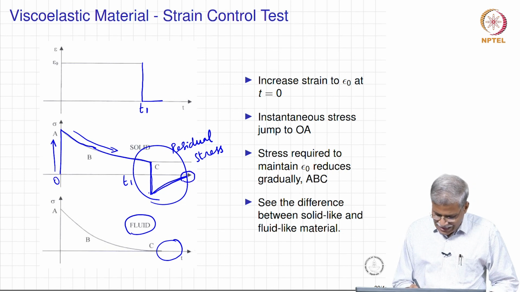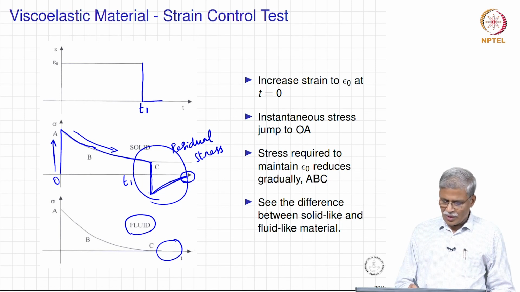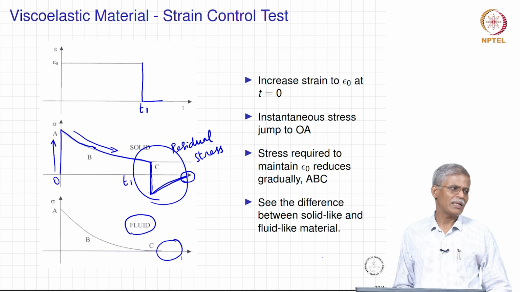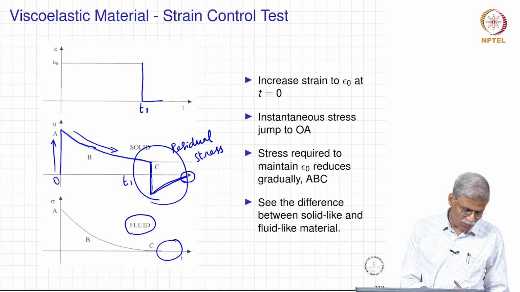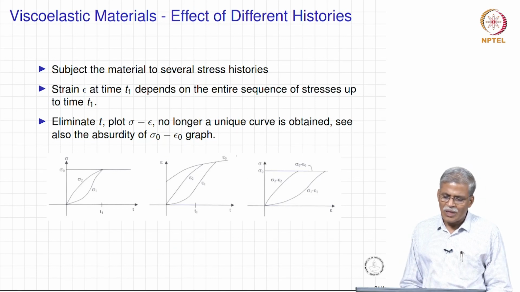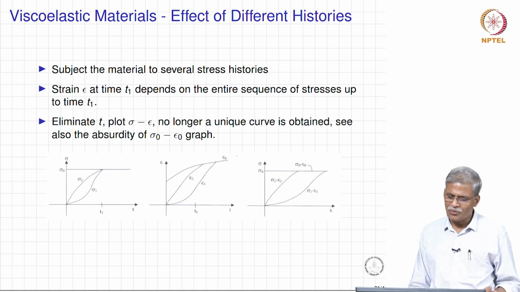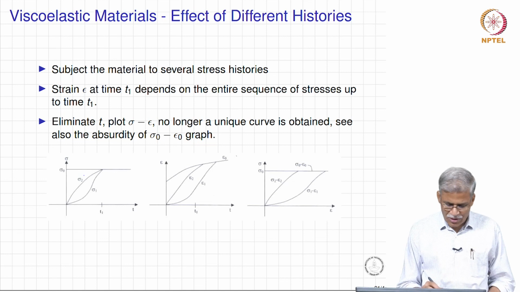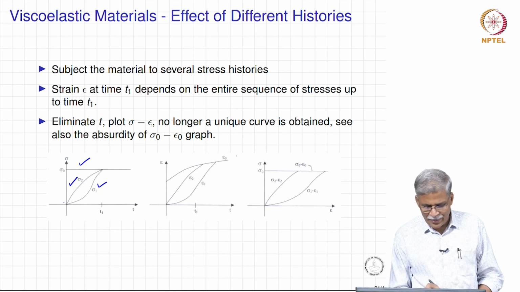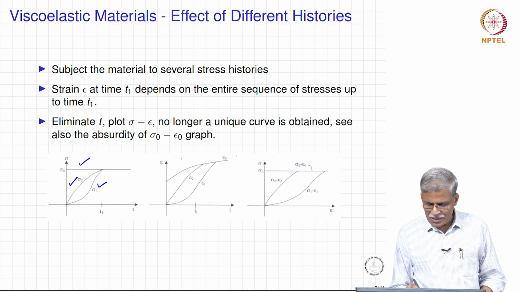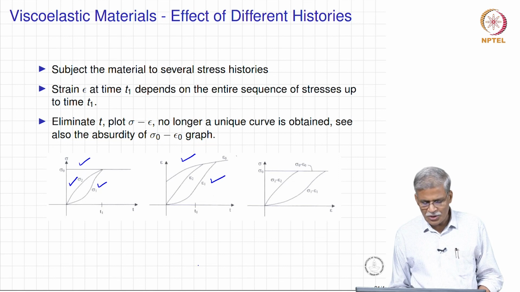Now, whether it reaches a constant value or whether it reaches 0 will depend on whether the response of the material is solid or fluid. So, this is something that we need to keep in mind. Now, what we can do is we can talk in terms of different stress histories. For instance, you can have sigma naught like this, sigma 1 like this, sigma 2 like this, and obviously depending on the stress histories, the strain histories also will keep changing.